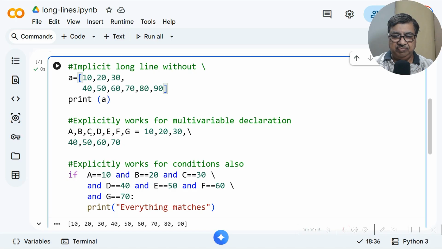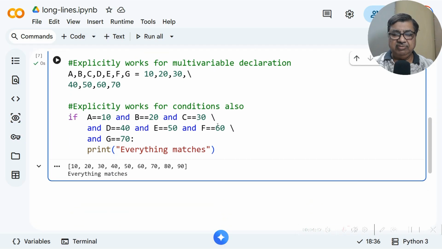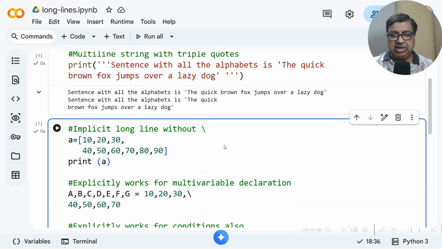So long lines using backslash character, using triple quotes, without backslash in arrays, and with backslash in multiple variable declaration like this, and with backslash in long if conditions. So making long conditions is possible. It's possible in other kinds of things also. If you want to have a for condition or while condition, it will work there also.